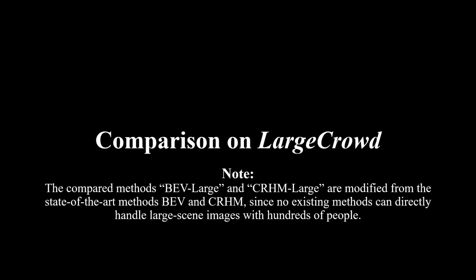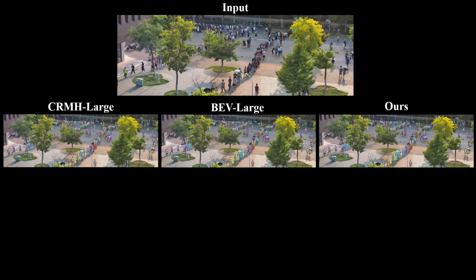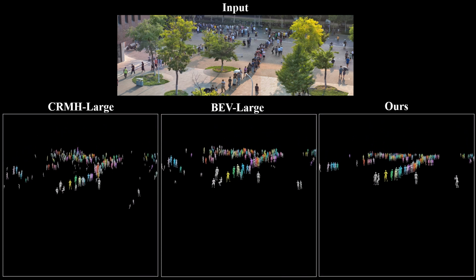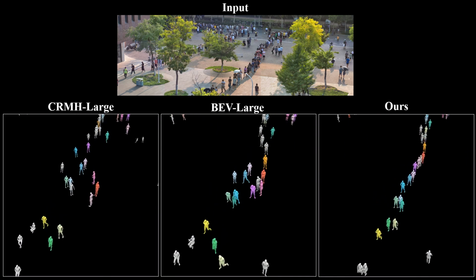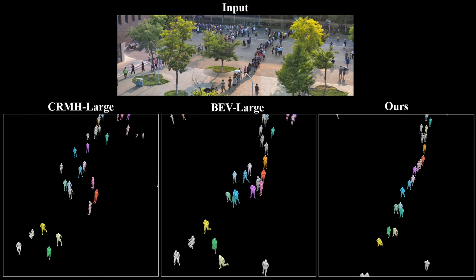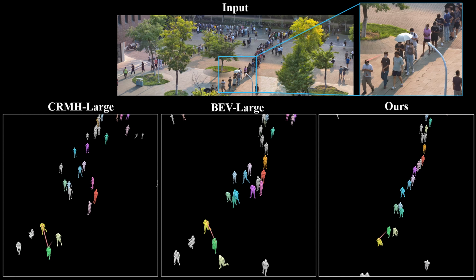We show the qualitative comparison results on Large Crowd, with 2 baselines with Large suffix in their names, representing that they are modified from the state-of-the-art methods, as no existing methods can directly handle large scene images with hundreds of people. The horizontal view shows that our results are coherent with the ground plane while the compared methods are not. The bird's-eye view shows that our method reconstructs consistent results while the compared methods do not. Specifically, for several people in a linear arrangement, only our results consistently keep this arrangement in 3D space.